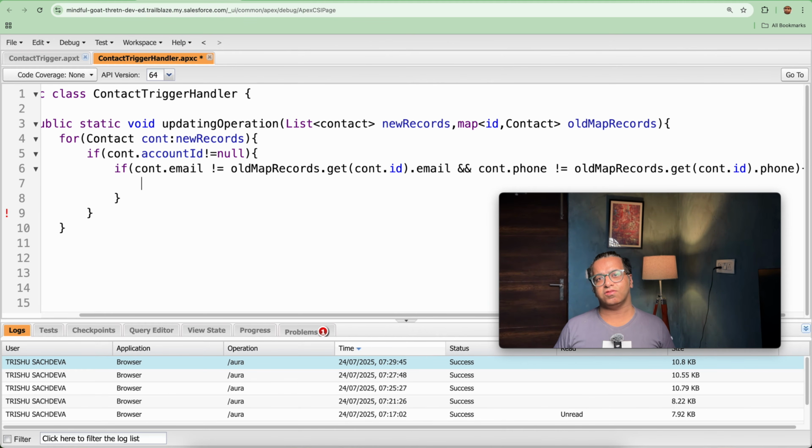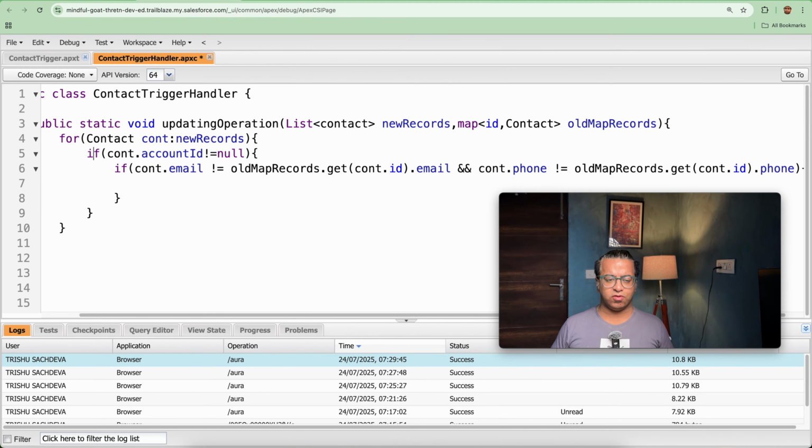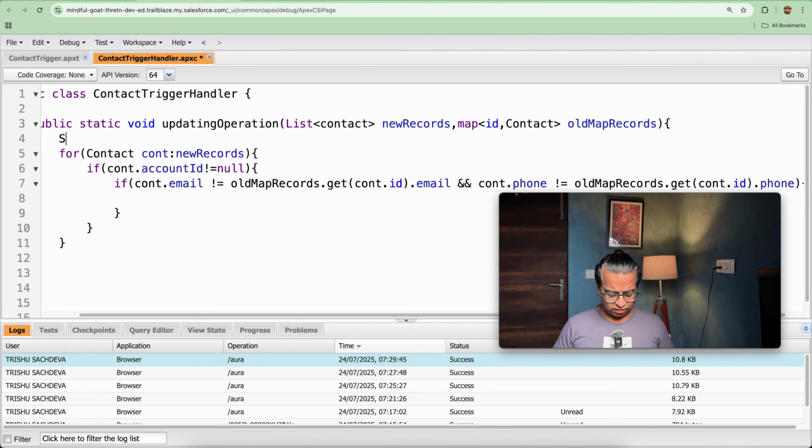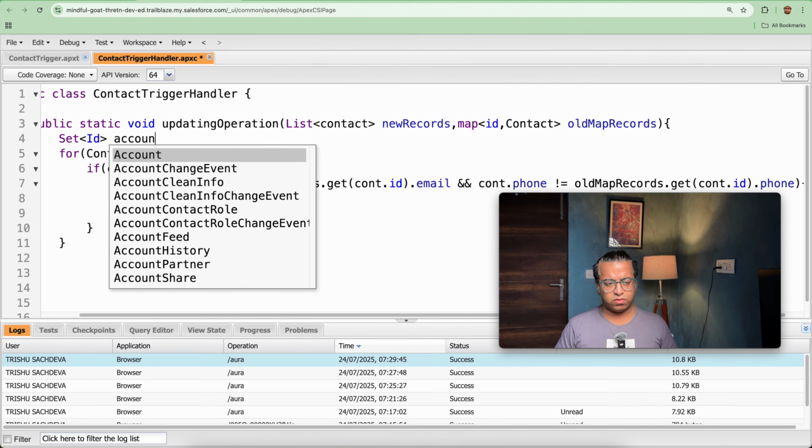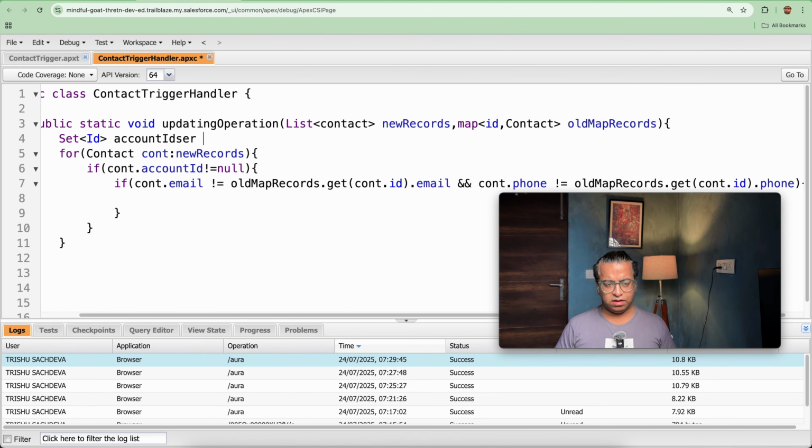So now what we need to do is send an email to the account owner. For the same, we will be creating a set of IDs that will be storing the account ID of this record. So Set of Id, that is accountIdSet, is equal to new Set of Id. After doing this, if we go further, what I will be doing is accountIdSet.add(cont.AccountId).